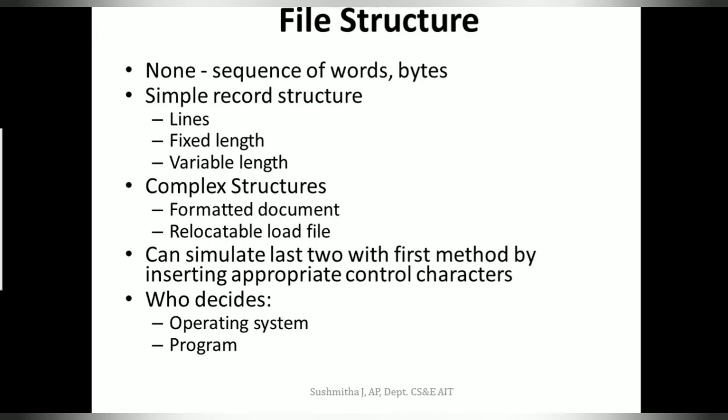File types can be used to indicate the internal structure of the file. For example, if we say it is a simple binary file, what is the representation of the binary file? How does the operating system understand that it is a binary file? If I say a program file must contain some functions, subroutines, main, that is the structure of a program file.